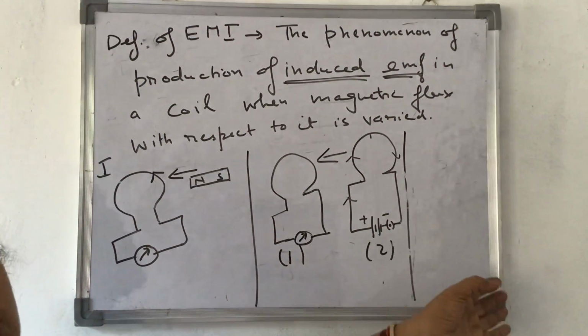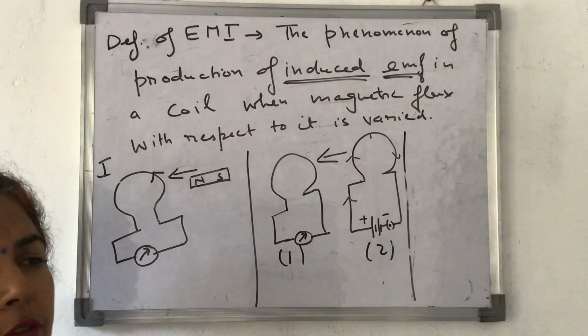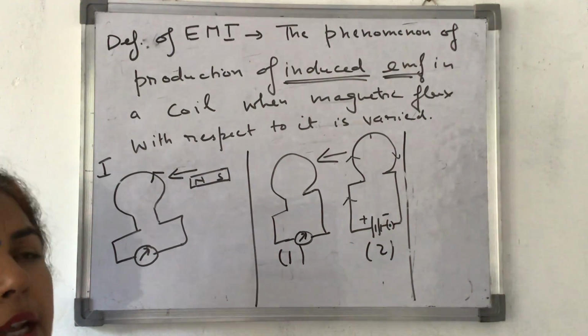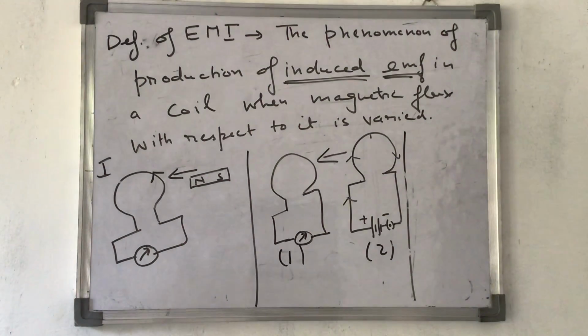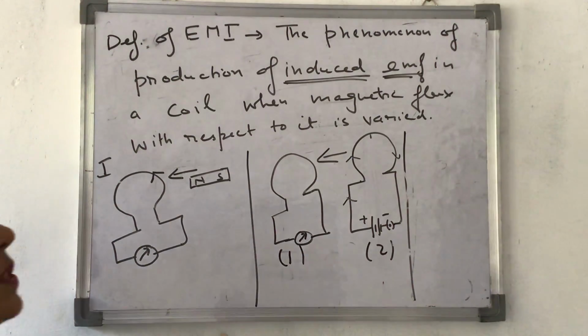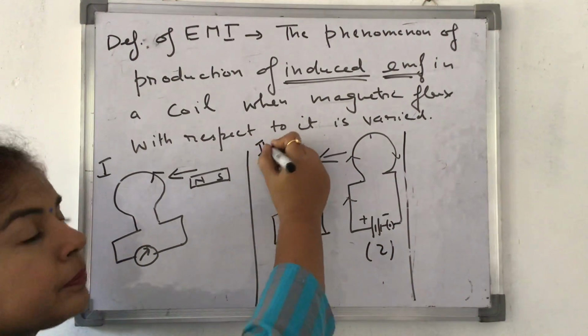If I take it away also, again it will be. So at first he was telling only about the magnet, but now he said that whether a magnet or a current carrying coil is brought near a coil connected to a galvanometer, or taken away from it, in both cases induced current is produced. This was his second experiment.